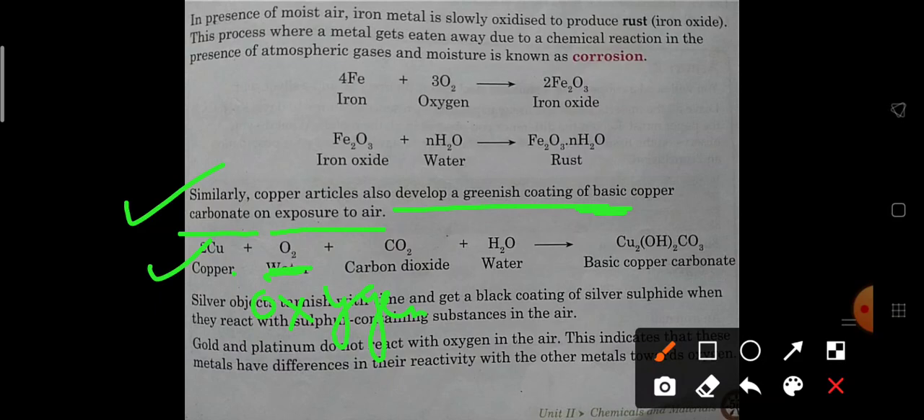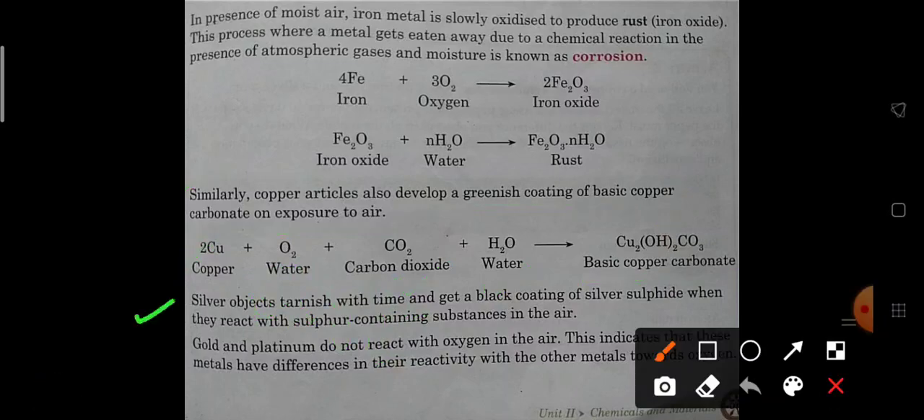Copper plus oxygen plus carbon dioxide plus water form basic copper carbonate. Okay, basic is this hydroxide, as we have discussed in sodium hydroxide and magnesium hydroxide in our earlier topic.